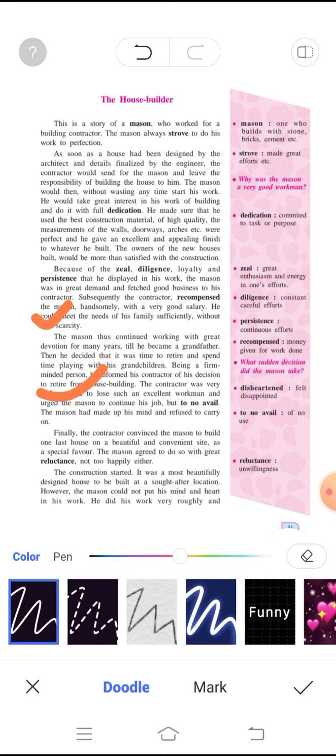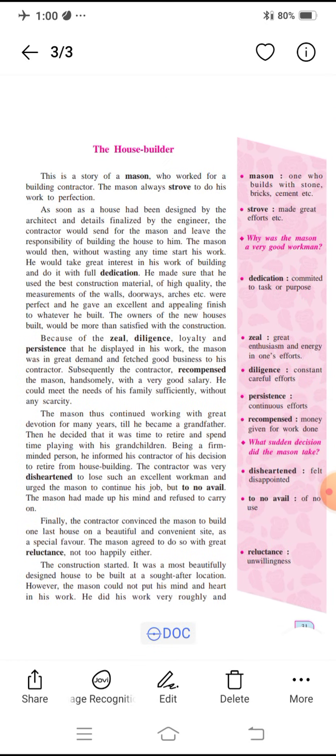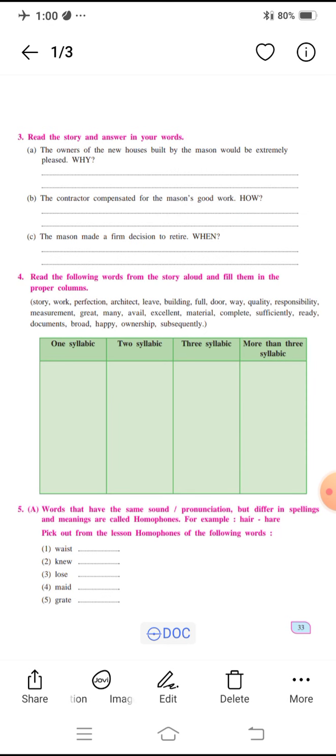Okay, now look at the next one. The fourth: read the following words from the story aloud and fill them in the proper columns. I think you learned that in warming up: one syllable, two syllables, three syllables, and more than three syllables. Now we will take a few examples.